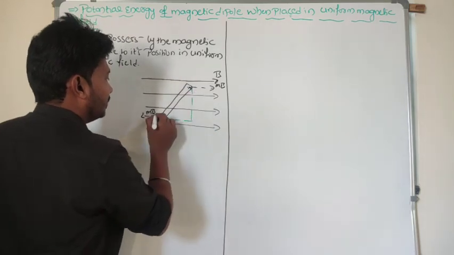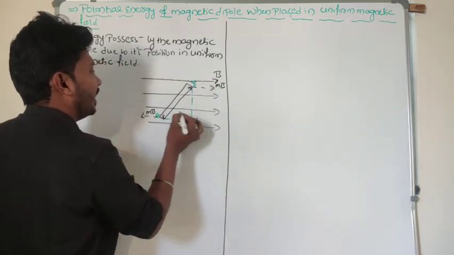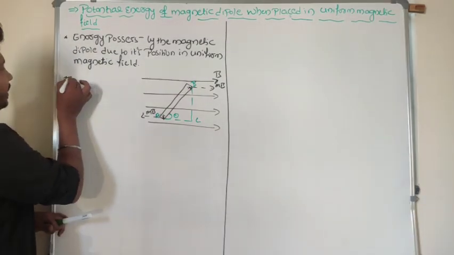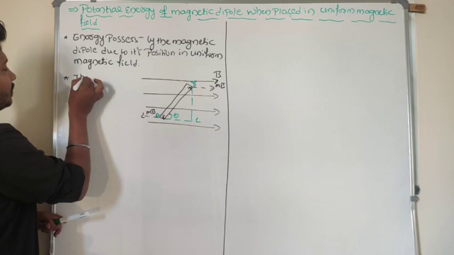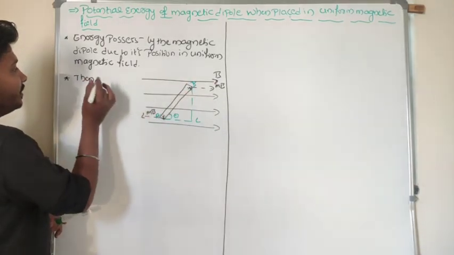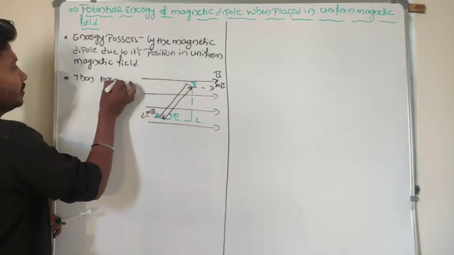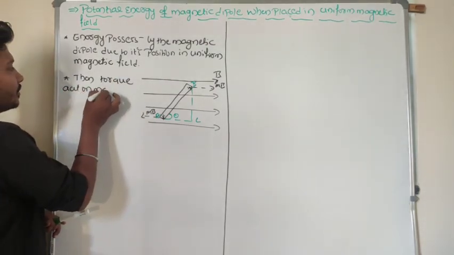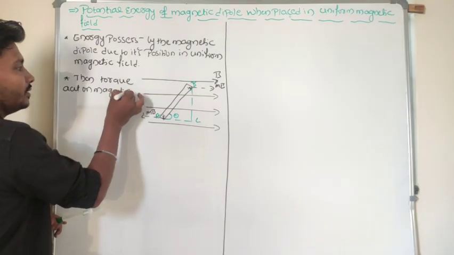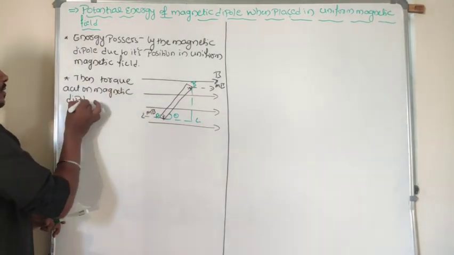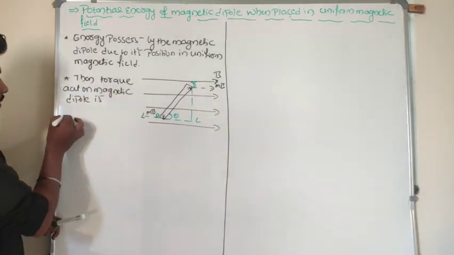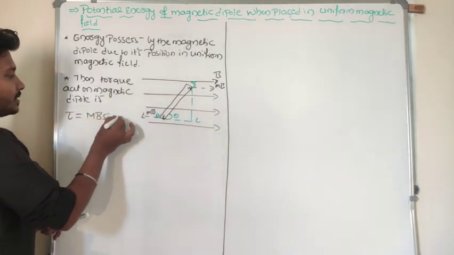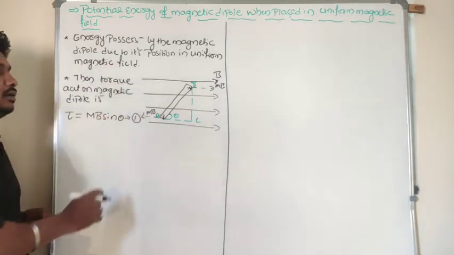Look here, this is point A, point B and point C. In the last class we got the equation for the torque: tau is equal to M B sin theta, right?